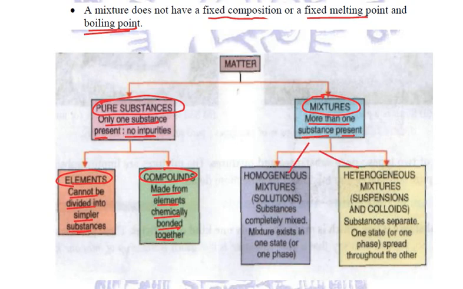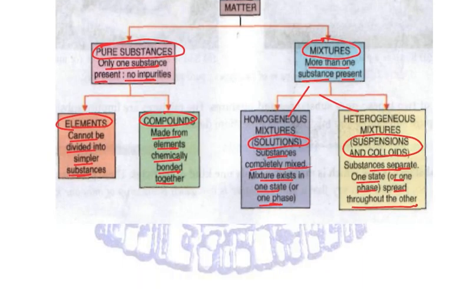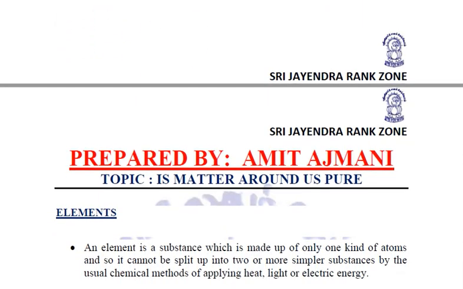And the mixtures are further classified into homogeneous mixtures and heterogeneous mixtures. Now, what are these homogeneous and heterogeneous? Homogeneous mixtures are the substances which are completely mixed and they exist in one state or one phase, whereas heterogeneous mixtures are separate substances, one state or one phase spread throughout the other. These homogeneous mixtures, we know, are also known as solutions, and heterogeneous mixtures are categorized as suspensions and colloids. We will study each one of them in detail. Okay, so this is the classification of matter based on their chemical composition.